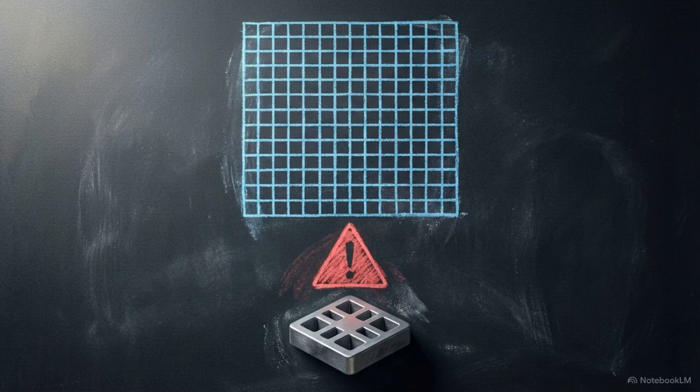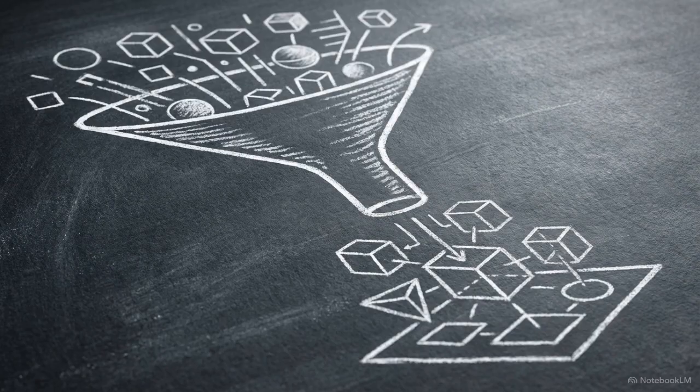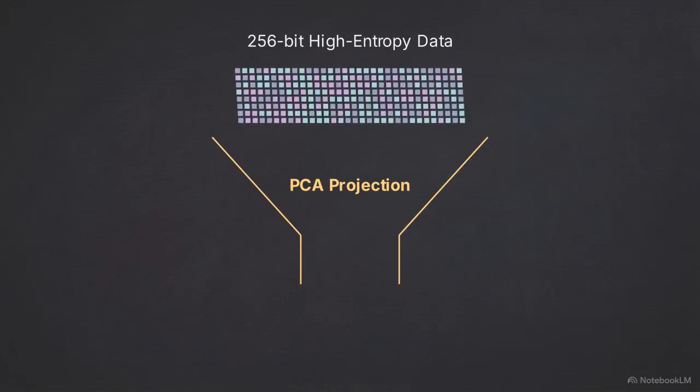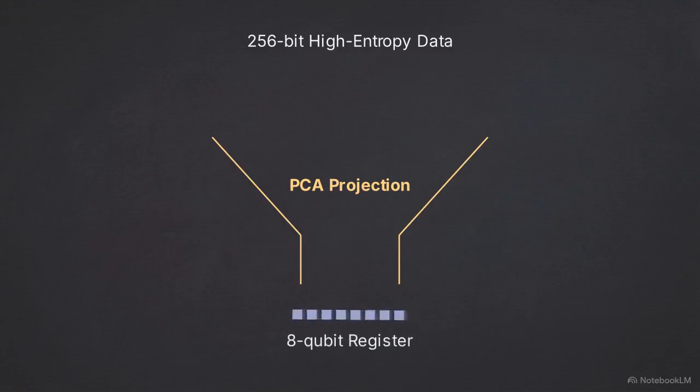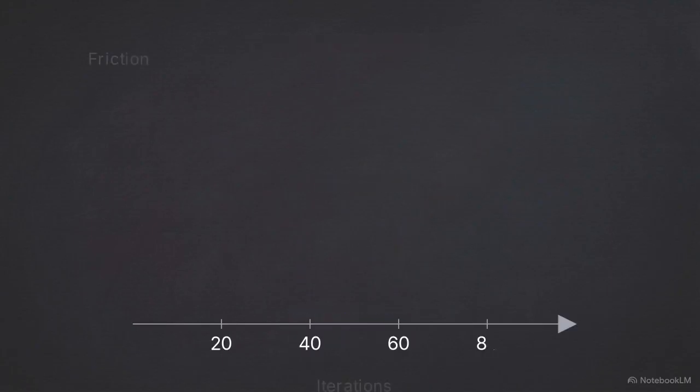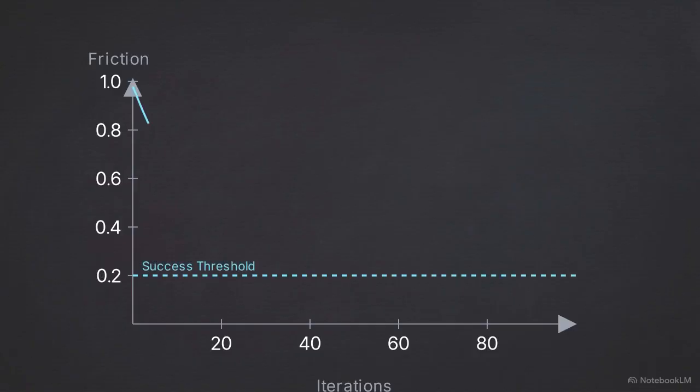A 256-bit cryptographic hash cannot map one-to-one onto an 8-qubit register. To bridge this gap, the experiment utilized principal component analysis, or PCA. PCA is a statistical technique that reduces the dimensionality of a dataset while attempting to preserve its most important features. On linear cryptographic functions, such as a basic XOR cipher, this compression is effective, allowing friction to drop to 0.19.